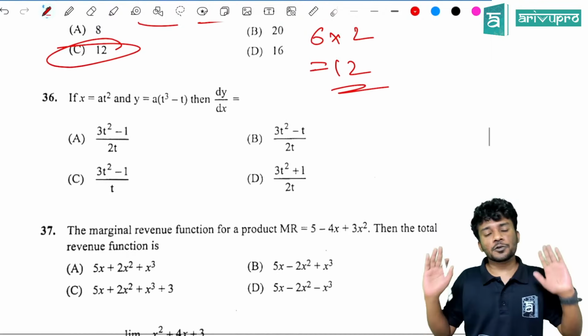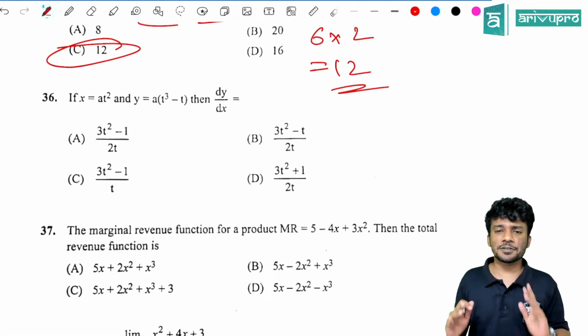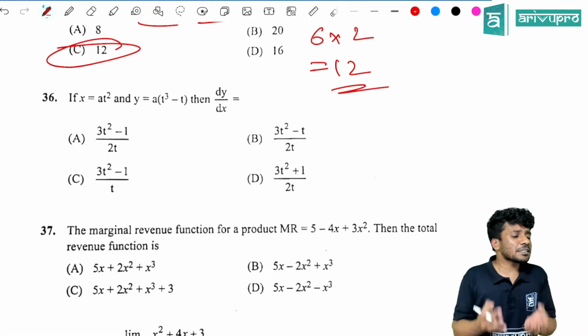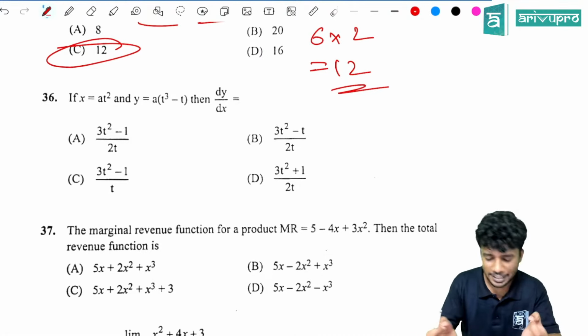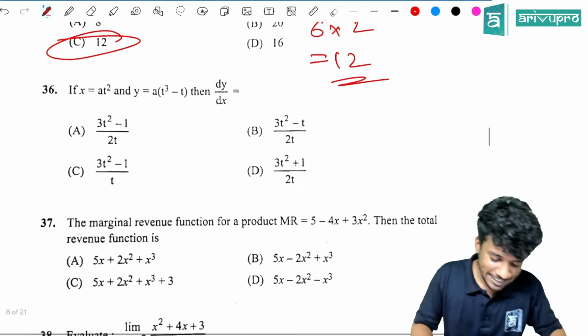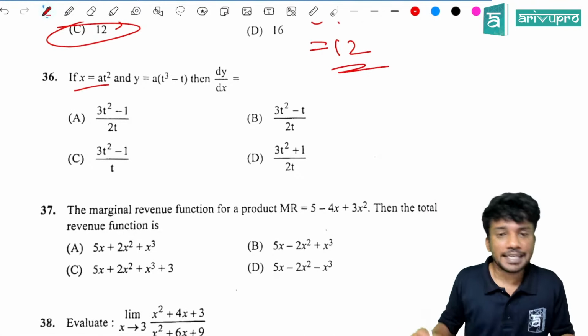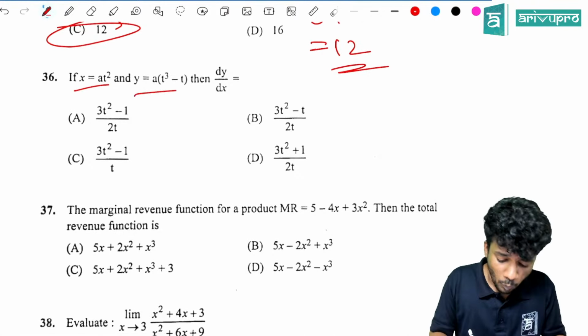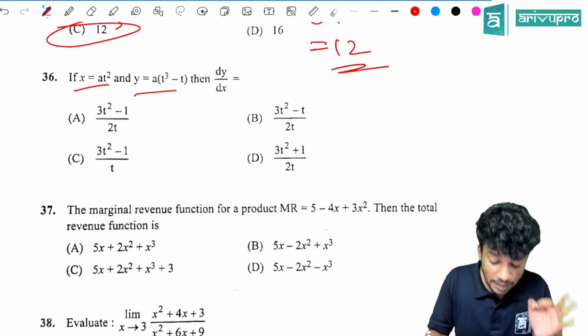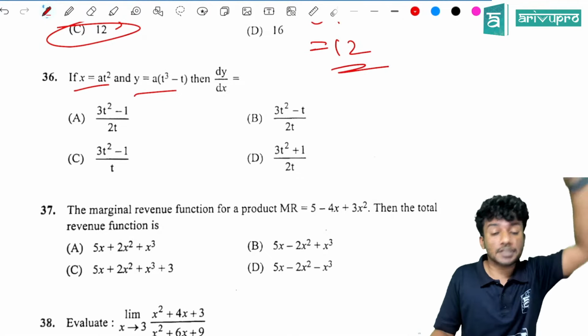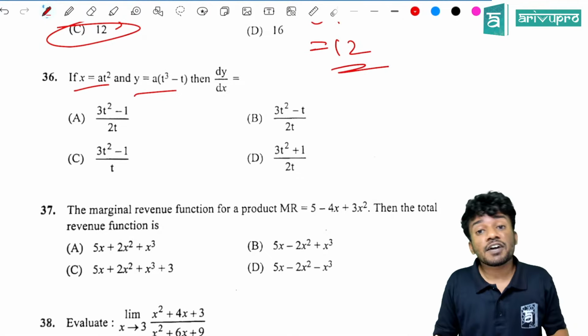Now, a direct question. Very interesting question. And if you had learned the very basics, you would have got the answer very easily. If x is equal to at square, y is equal to a into t cube minus t, then dy by dx is how much is the question? Direct substitution, direct question. So first what you will do, dx by dt you will find, which is 2at.